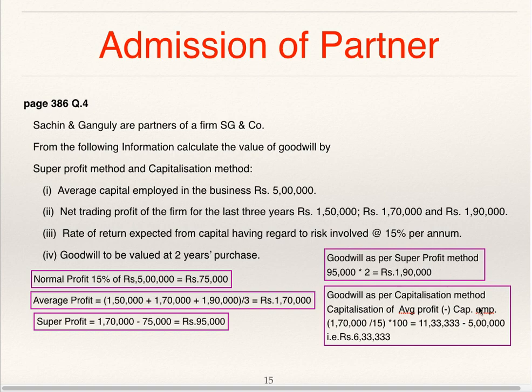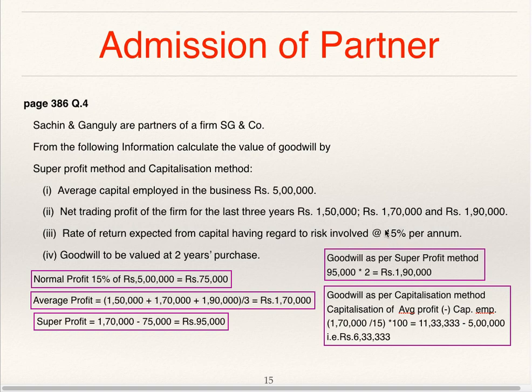Goodwill as per capitalization method is capitalization of average profit minus capital employed. How to find out capitalization of average profit? Average profit 1,70,000 divided by 15 into 100. Why? Because the expected rate of return on capital employed is 15%.